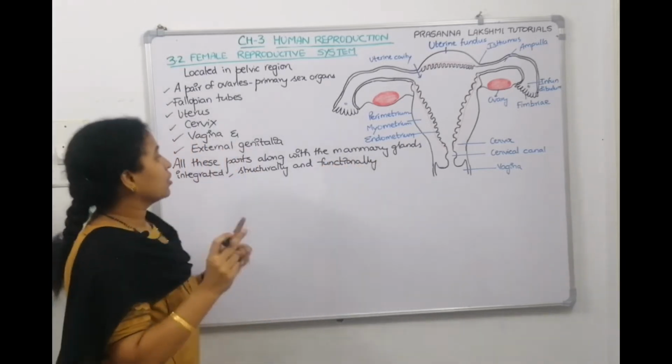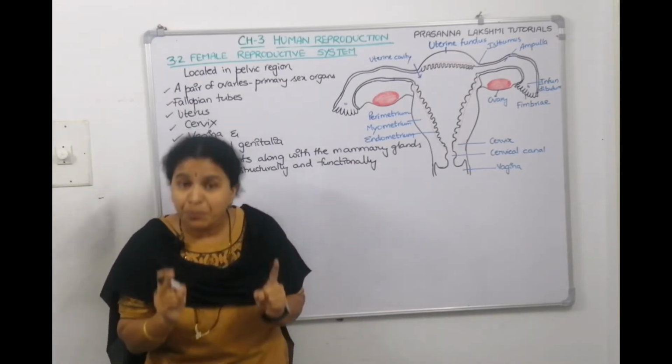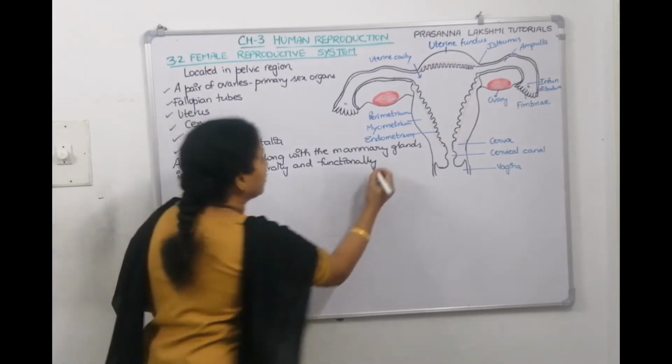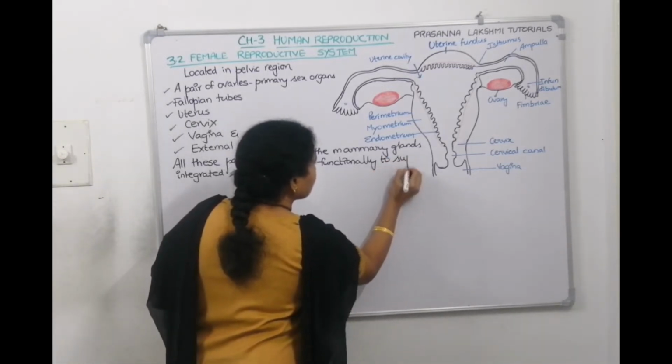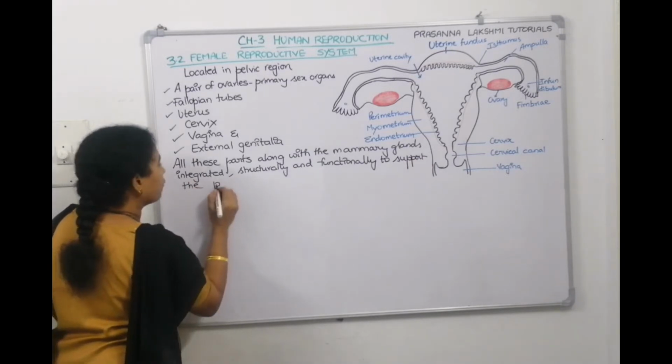So they work together structurally also, functionally also. What process are they supporting? They are integrated to support the processes of